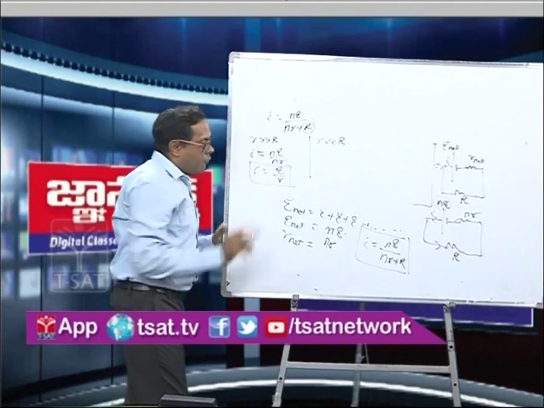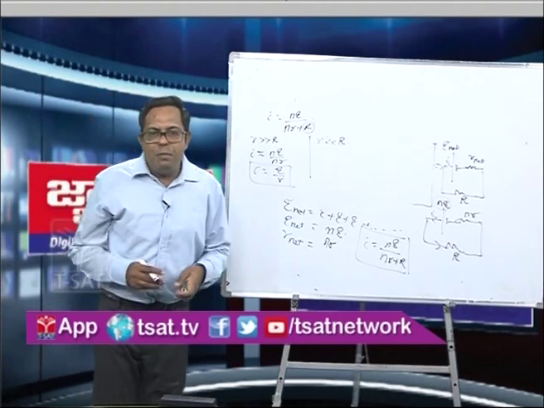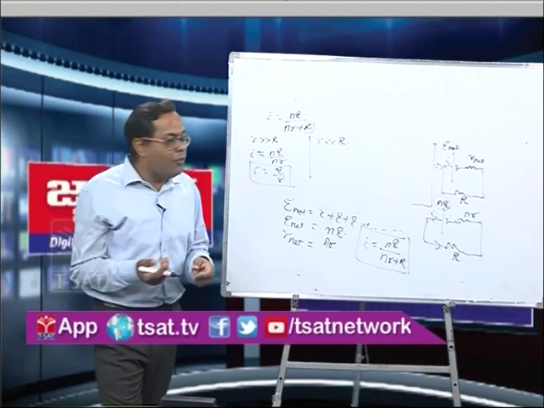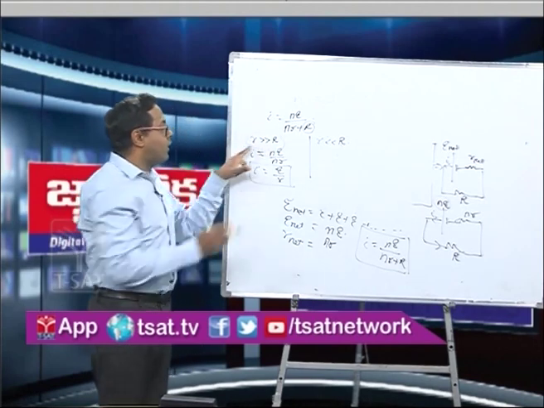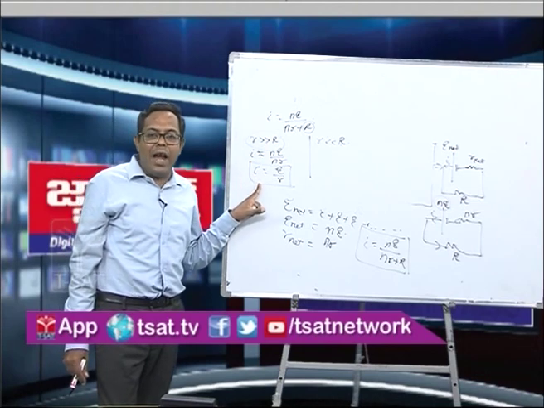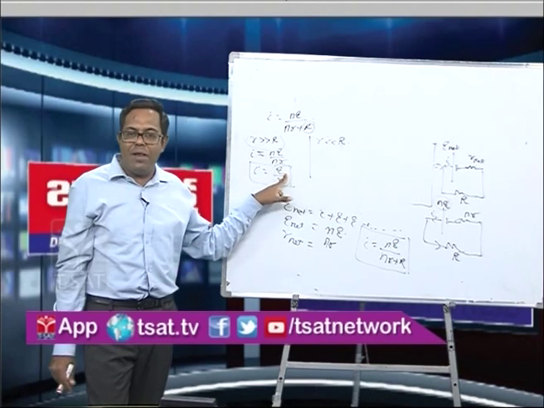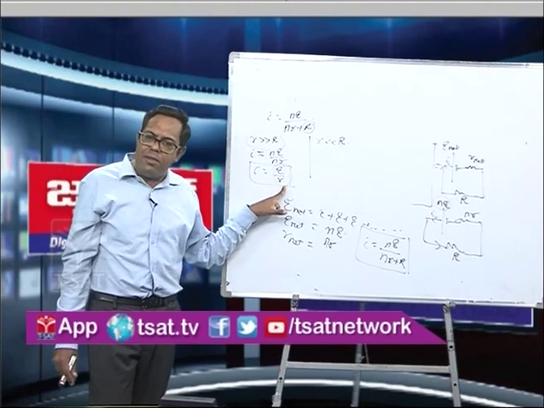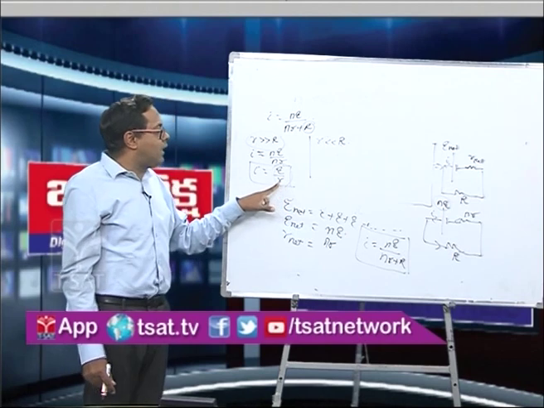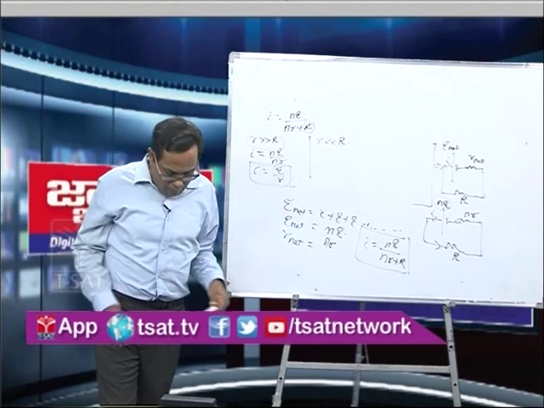Now the net current flowing through the circuit is E by r, but there is no use of connecting in series if small r is greater than capital R, because this current we can get from a single cell also. E is the EMF of one cell, r is the internal resistance of one cell, and therefore we can get E by r as the net current by using one cell only.